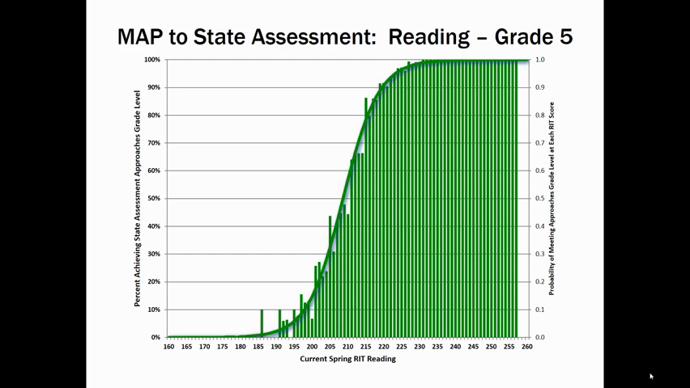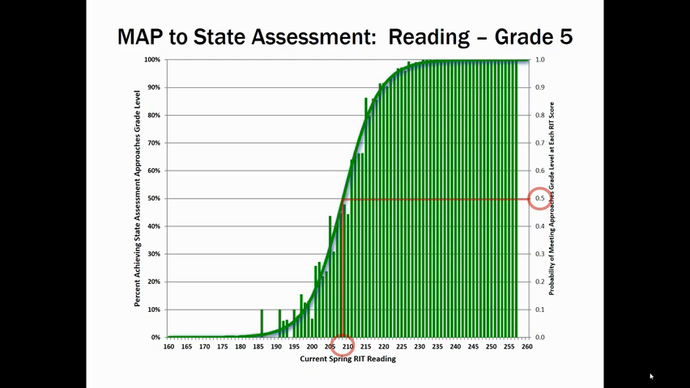Now you notice that at some point, 100% of the students with that MAP score get to the approaches level on STAR. So looking at the data in this way, NWEA can predict what MAP score a student would need to have about a 50% chance of being successful on STAR at the end of the year, getting to that approaches level.